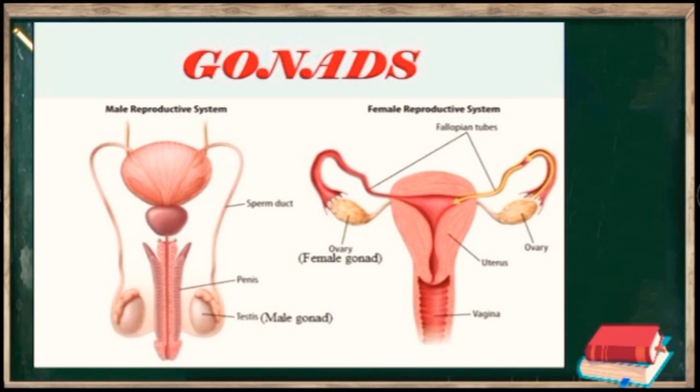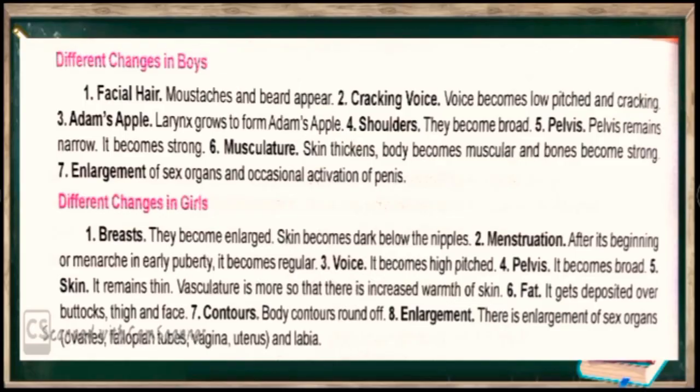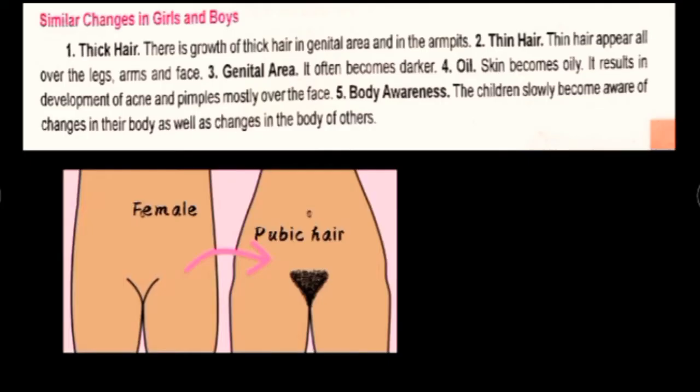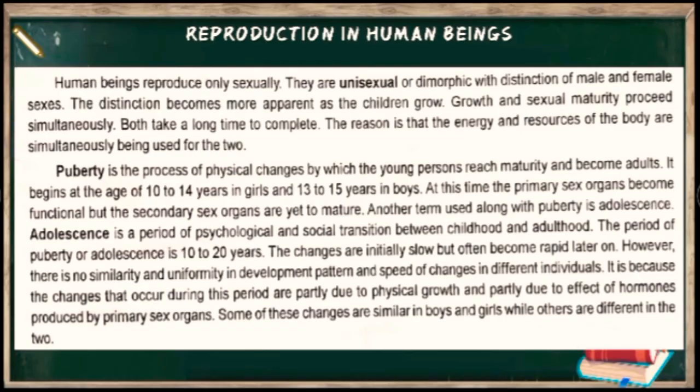That particular boy will be able to produce sperm only when he attains puberty, and we know in case of boys, the age of attaining puberty is 13 to 15 years. And in case of females, that is girls, the age of attaining puberty is 10 to 14 years. So this is all about your primary sex organs.